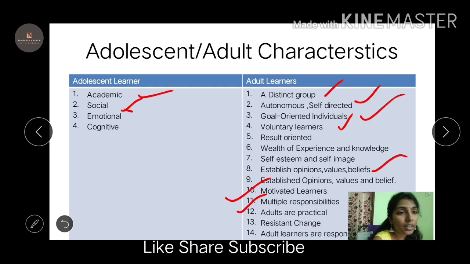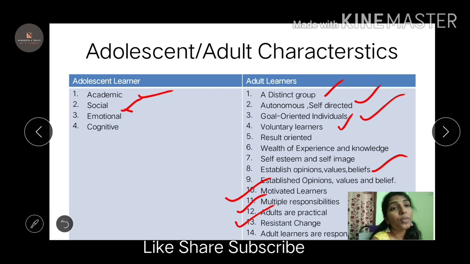The adults are practical because they have seen a lot of things. So adult learners relate themselves to what they learn. They learn something which is not extraordinarily new. They try to link it to what they know and study. Adults are practical in nature, so they study as they want, they don't restrict themselves like that.